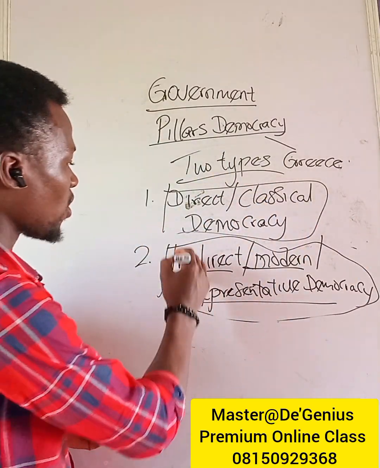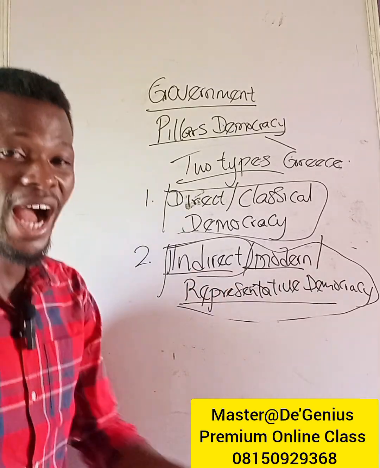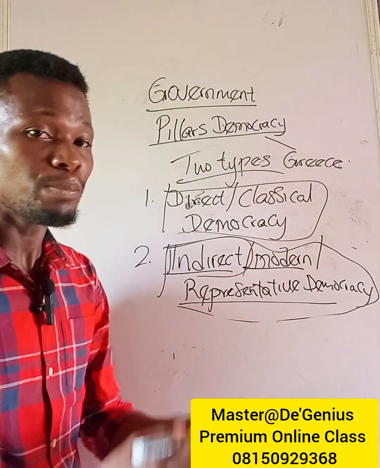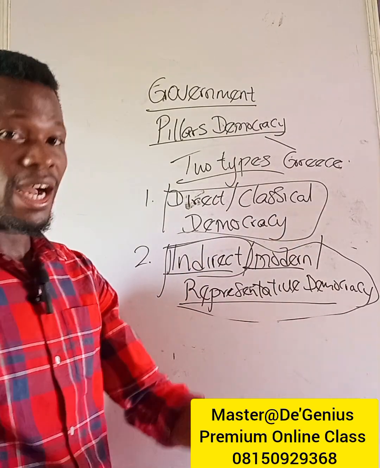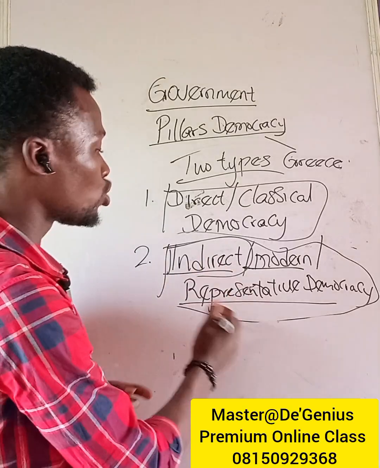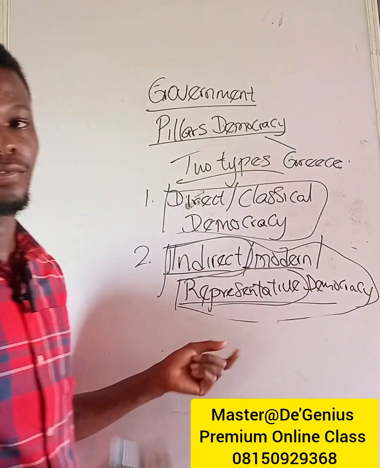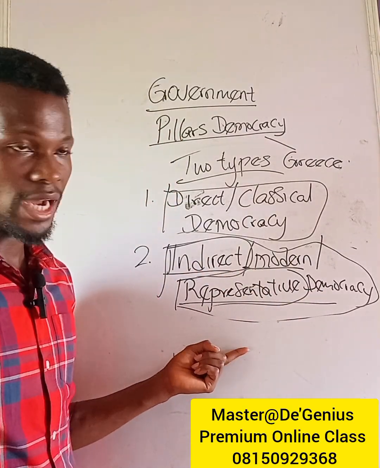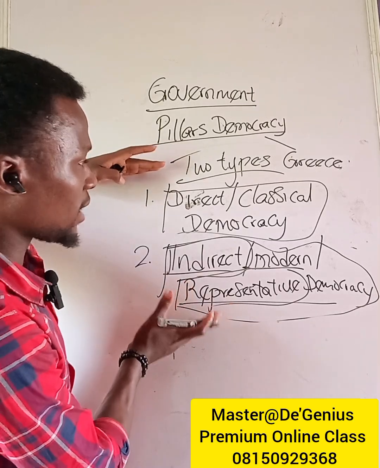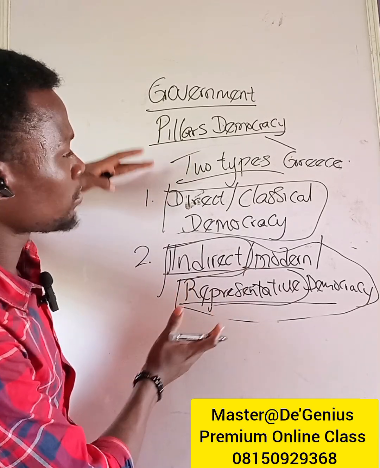That is why it is called indirect. So the people are still in power. The people still rule nonetheless. However, the people rule through a representative. So these are the two types of democracy.